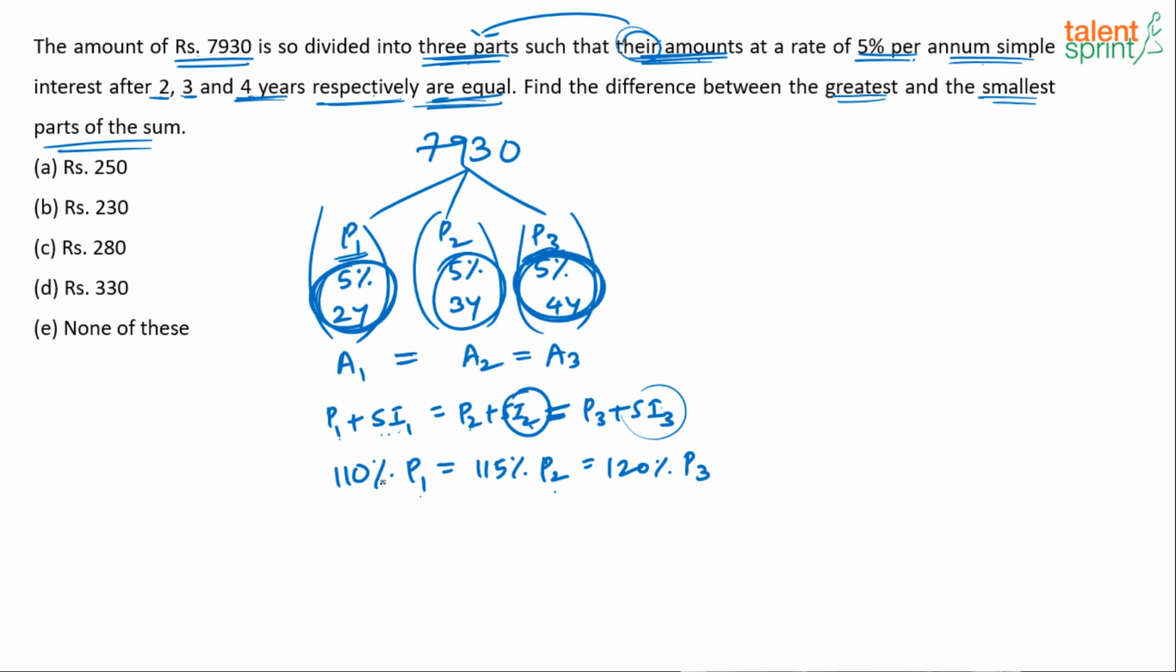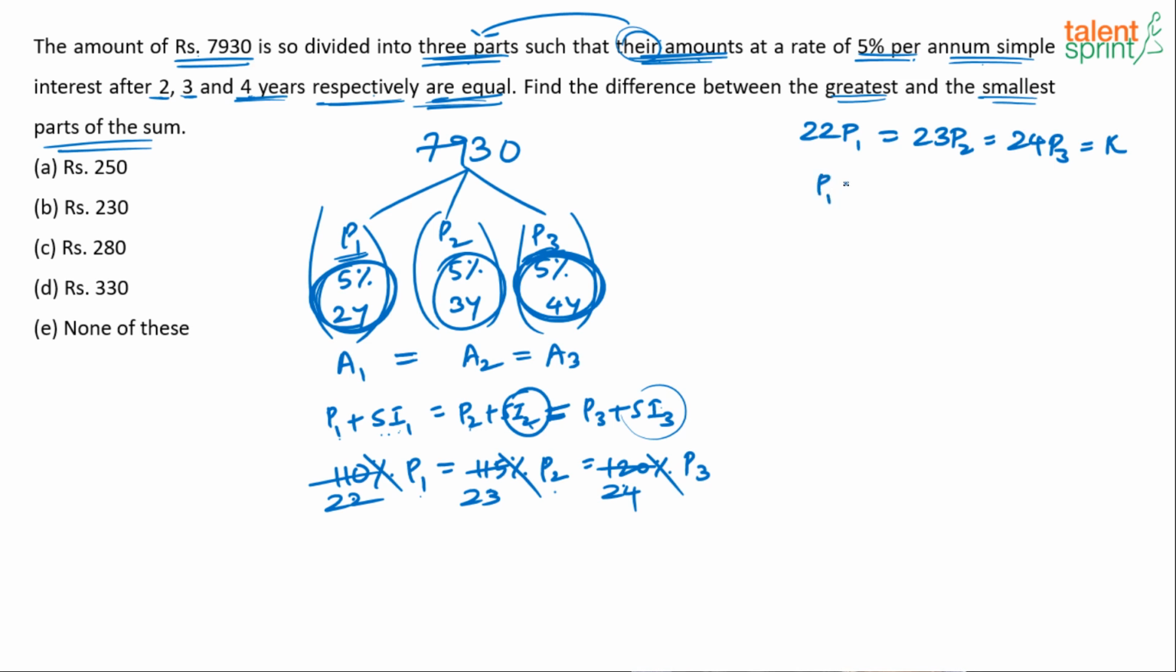Anyway, let me simplify this. For example, see, percentage is common, so forget about it. I mean, by 100, by 100, by 100 gets cancelled. 110, 115 and 120, if I simplify further, it would be like 5 into 22, 5 into 23, 5 into 24. So basically what we are saying is 22 P1 equals 23 P2 equals 24 P3. Let's say it's equal to K.